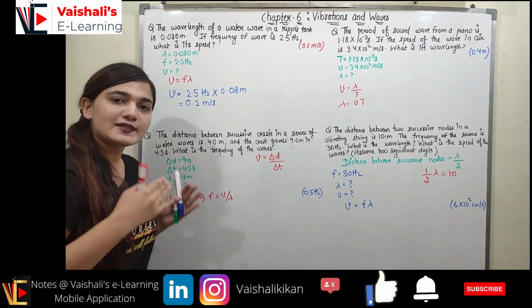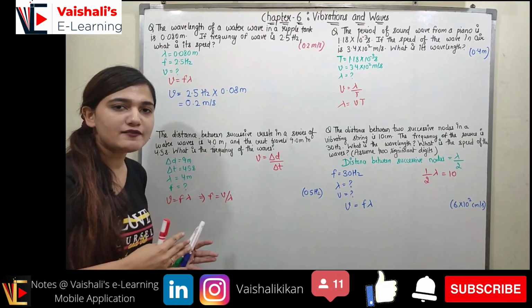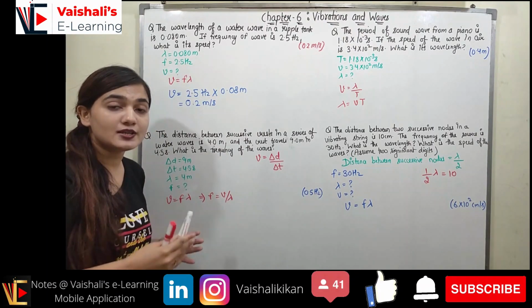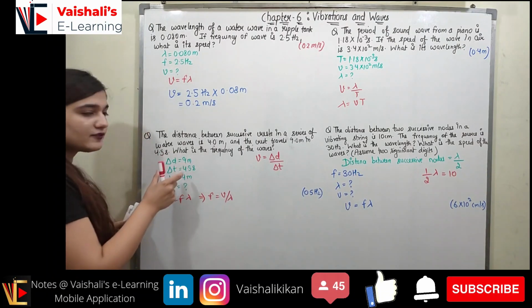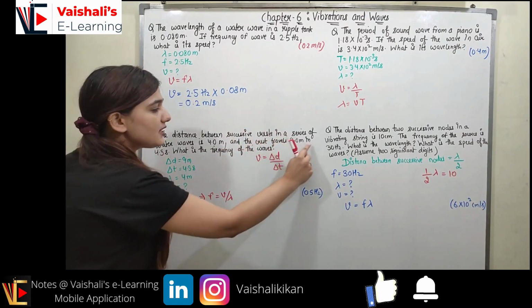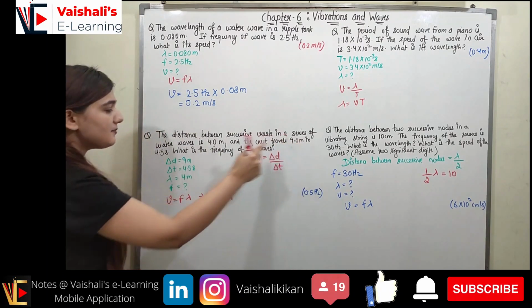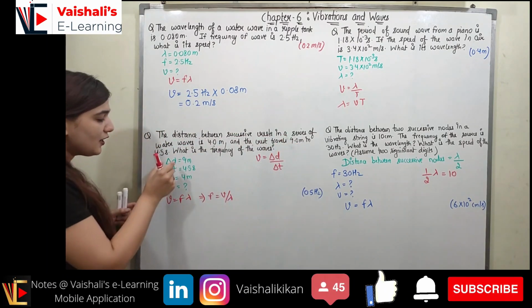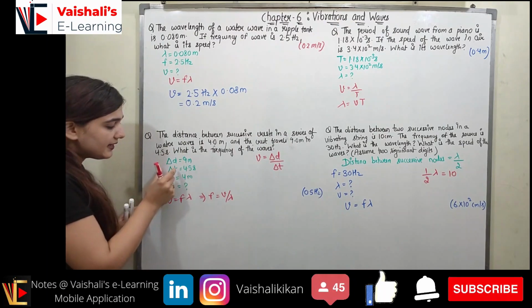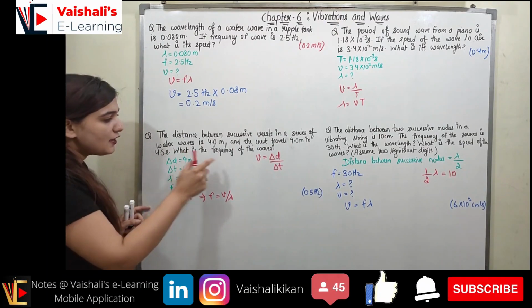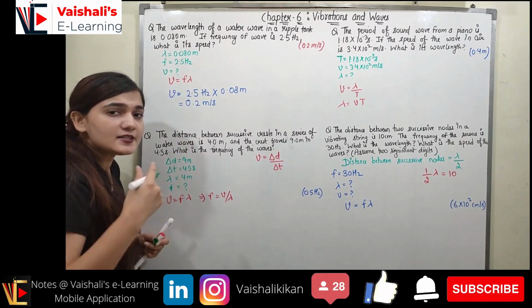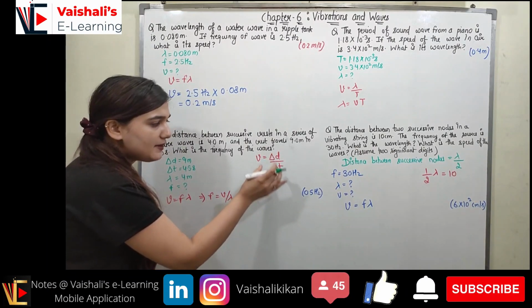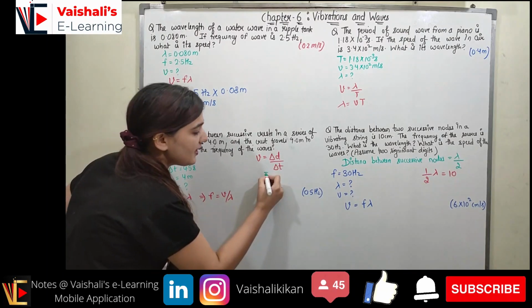For finding out frequency, again we are going to use the universal wave equation, but for the universal wave equation we require the speed of the wave. So now the speed of the wave can be found out with this statement. It is traveling 9 meter in 4.5 seconds. So delta D is 9 meter, delta T is 4.5 second. So V is delta D upon delta T. So now I hope you understand speed is distance upon time. The change in distance upon change in time is speed.